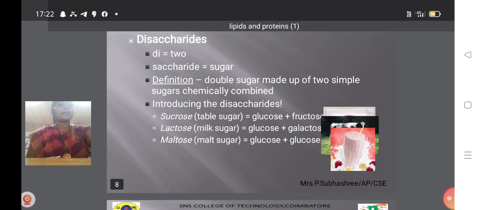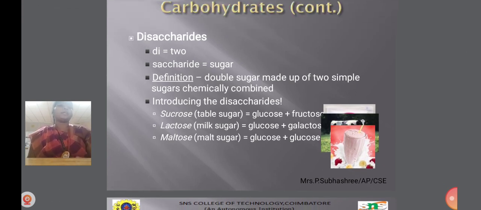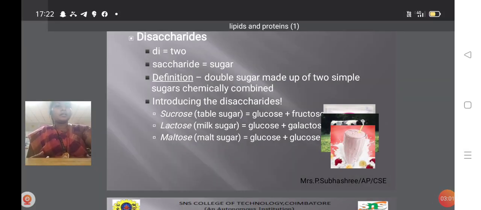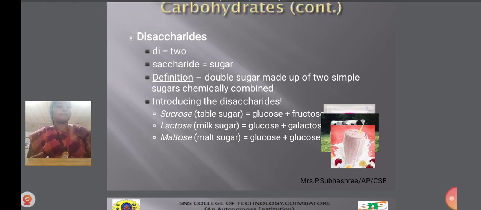Then disaccharides. Di means two, we already know that, and saccharides means sugar. So what is the definition? A double sugar made up of two simple sugars chemically combined. Sucrose, table sugar, is glucose plus fructose. Glucose and galactose combine together and form lactose, which is found in milk sugar. Glucose and glucose combine together and form maltose, that is malt sugar.